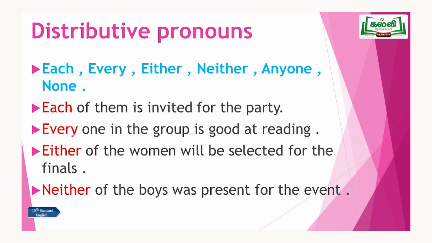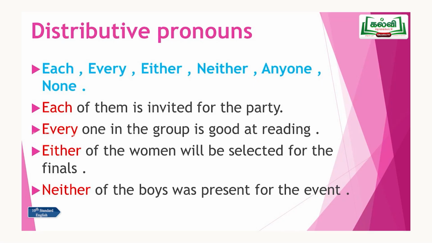"Neither of the boys was present for the event." Neither is a negative form: no one, neither this person nor that person. For example, you can say "Neither tea nor coffee I drink." That means I won't drink tea or coffee, nothing.